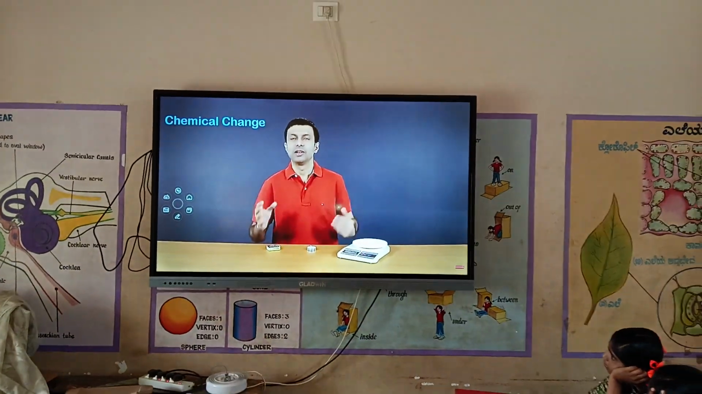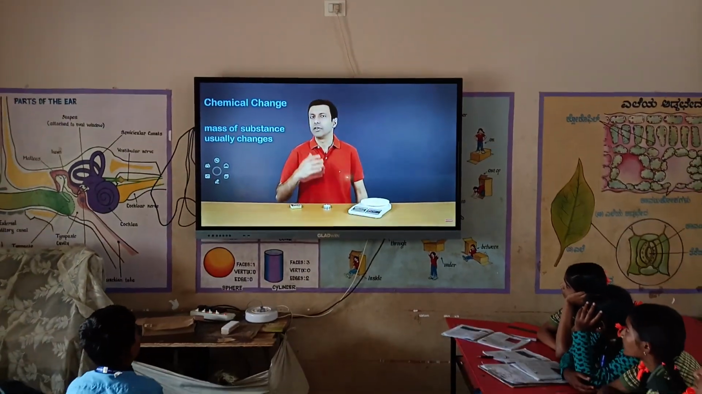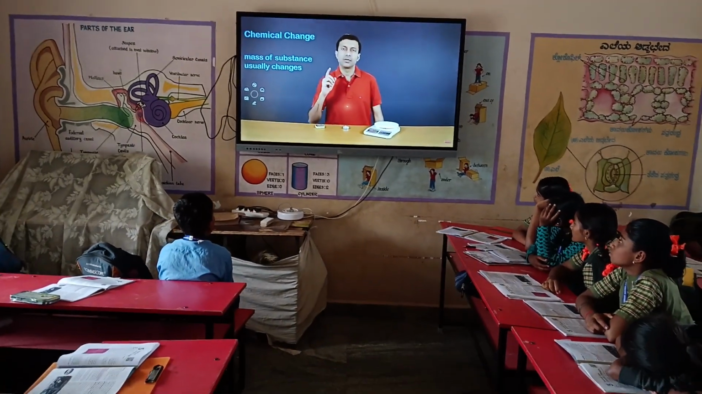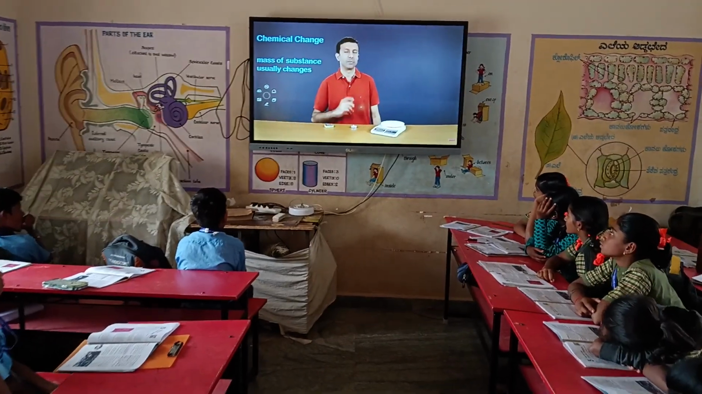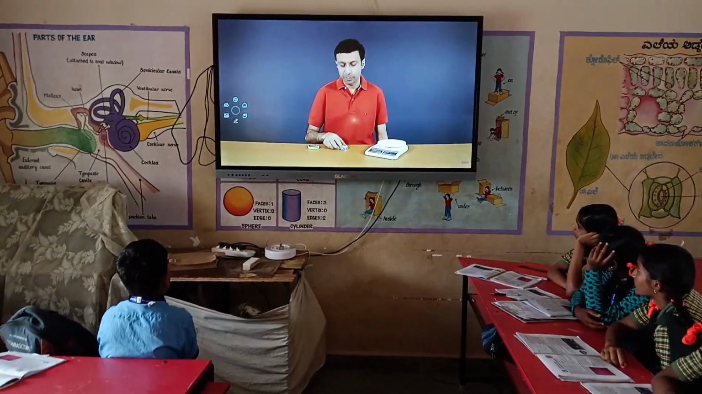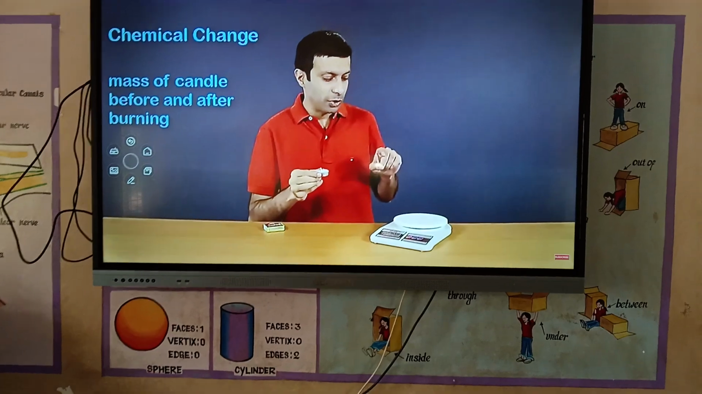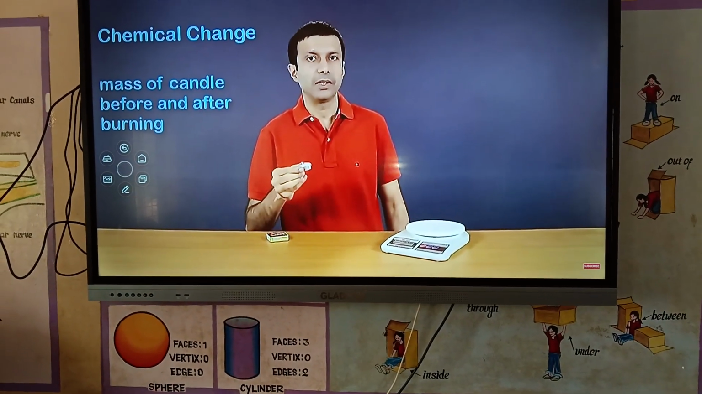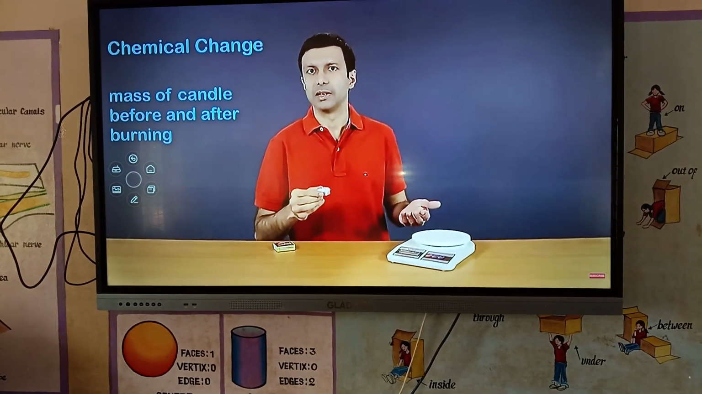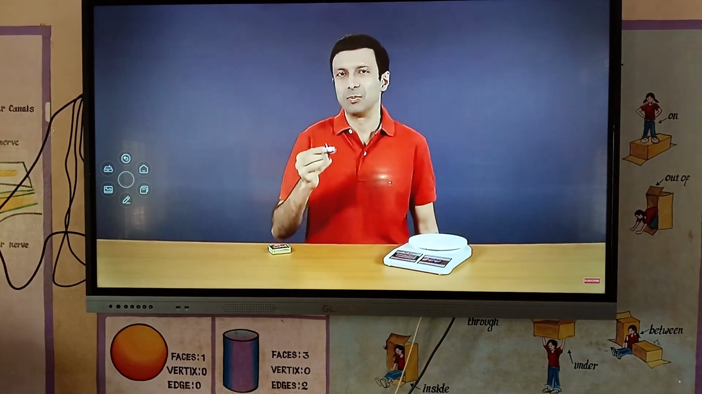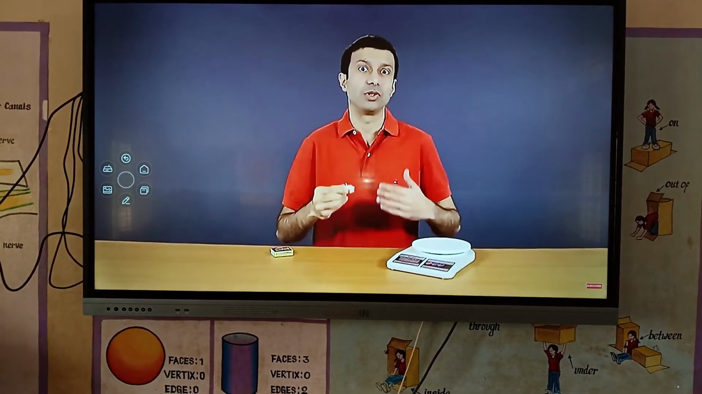In a chemical change, the mass of the substance generally changes. Let's verify this with a simple experiment. For the experiment, I'm going to use this new candle and we are going to measure its mass before burning it and after burning the candle. I'm using this small candle because otherwise it's going to take a long time to burn.